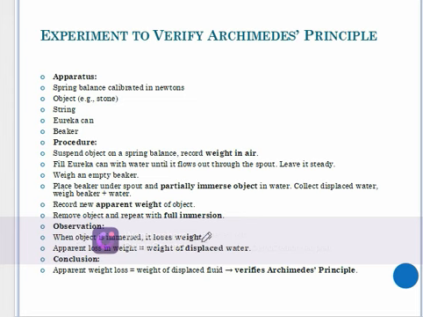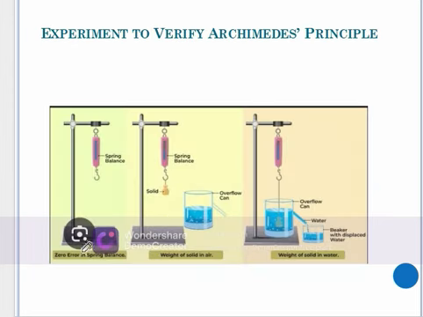When the object is immersed, it loses some weight. In this case, remember the reading of the spring balance when the object is in air will be different than when it is immersed in a liquid. Therefore, at this point it will be low. Meaning there is some weight which has been lost by that stone when you have entered it in your beaker.